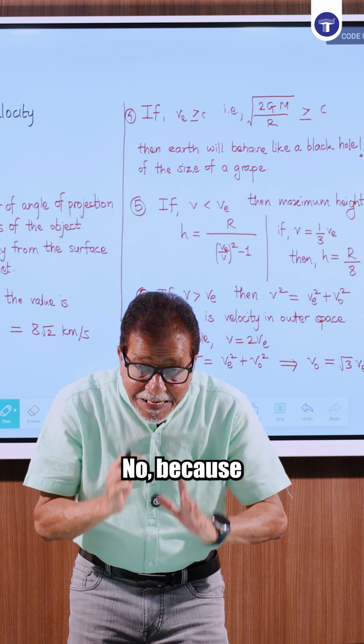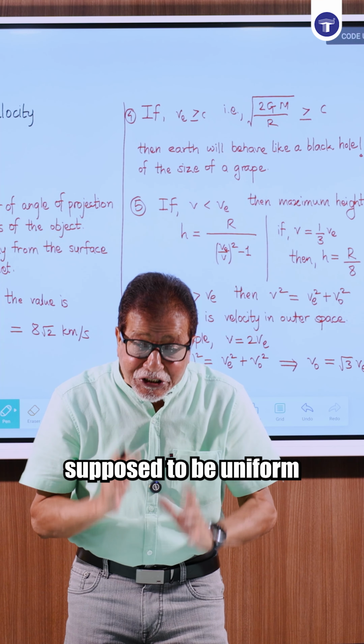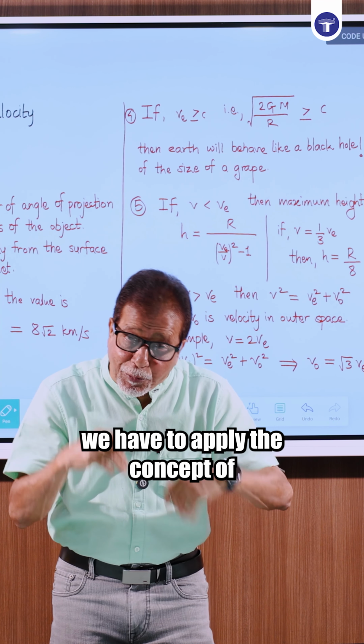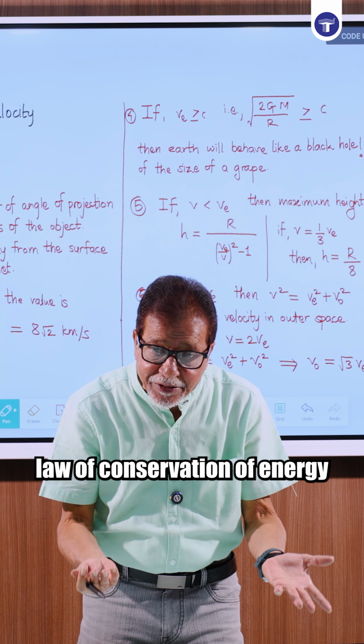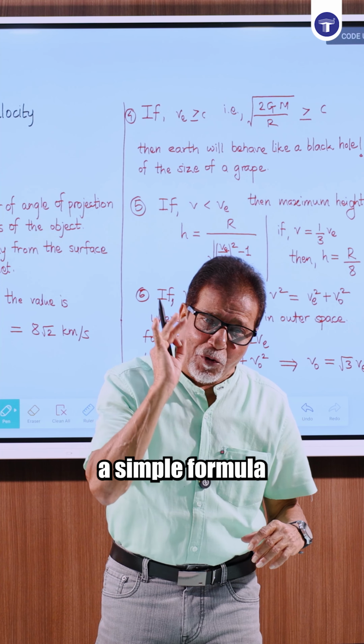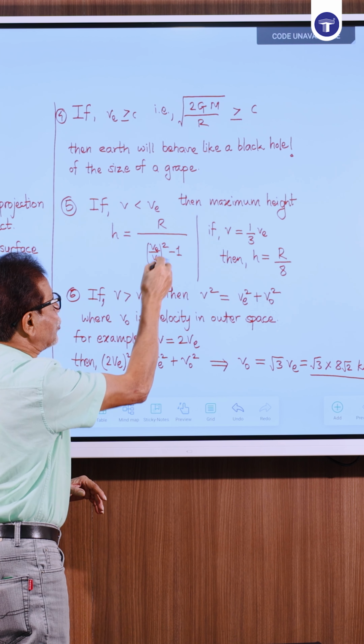No, because in this kinematic formula, acceleration is supposed to be uniform, but g is not uniform. Therefore, this kinematic formula we cannot apply. We have to apply the concept of law of conservation of energy. And that is a very, very long process, but I am giving you a simple formula. Maximum height traveled by the body will be r upon (ve/v) the whole square minus 1.